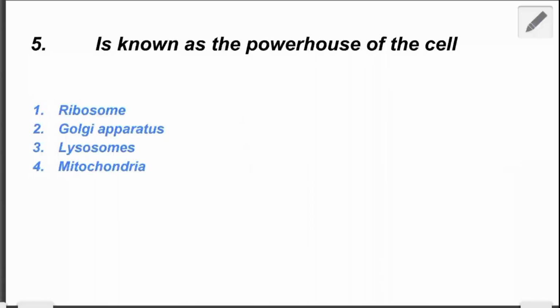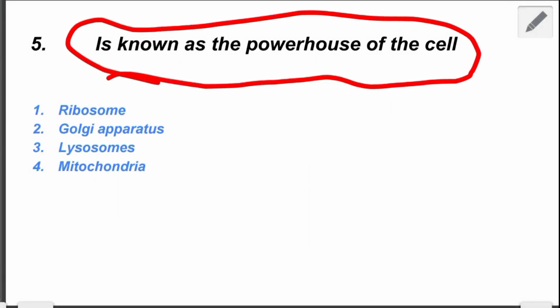One question is remaining: which is known as the powerhouse of the cell? Here I think you know about it, the powerhouse of the cell. Here the right answer of this question is